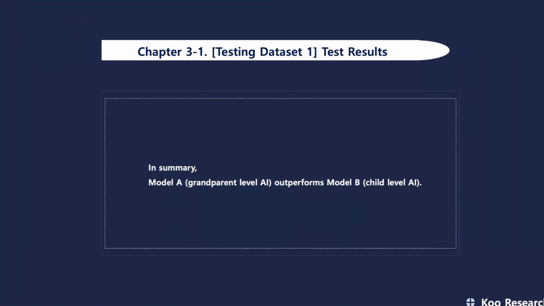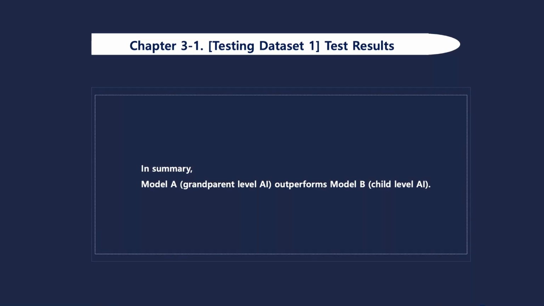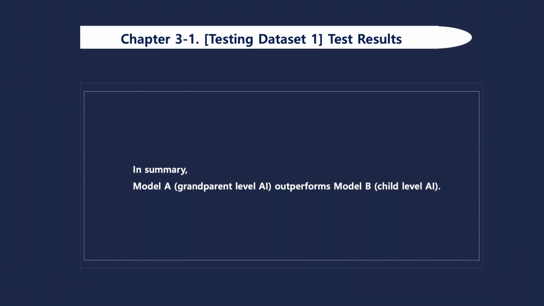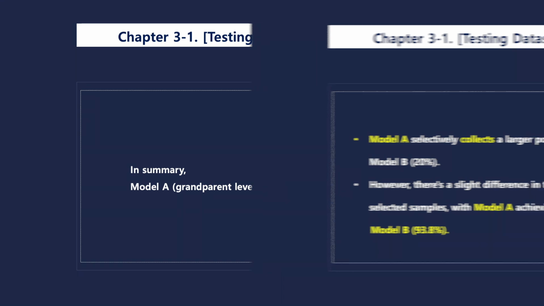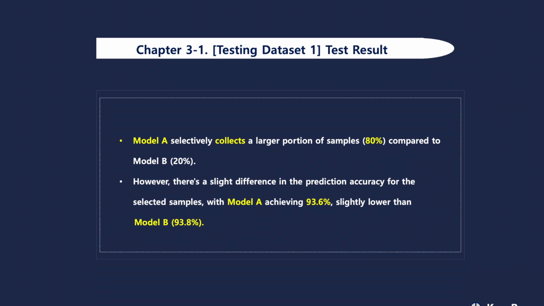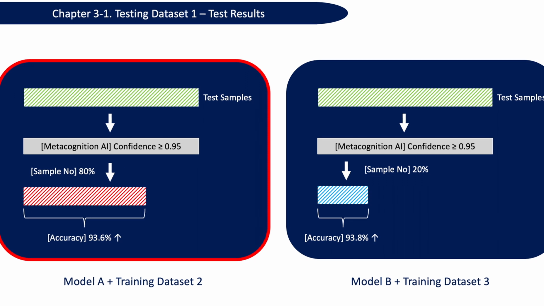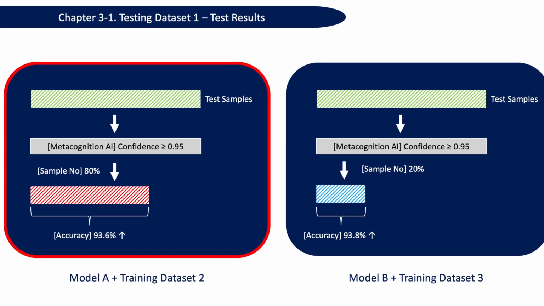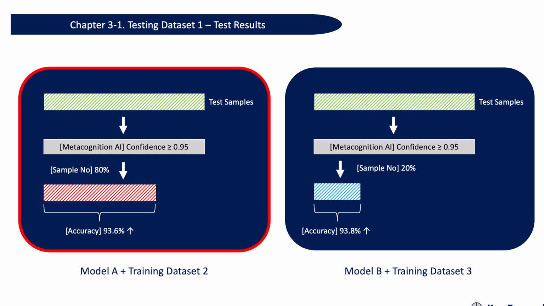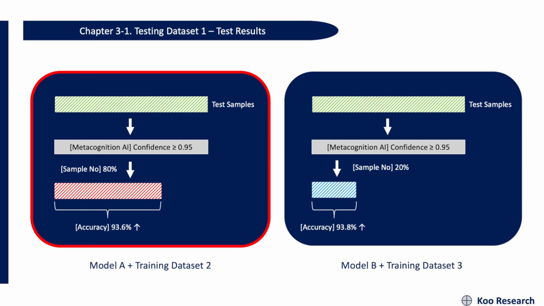Chapter 3:1. Testing Dataset 1, Test Results. In summary, Model A, grandparent level AI, outperforms Model B, child level AI. Model A selectively collects a larger portion of samples, 80%, compared to Model B, 20%, as indicated in this figure. However, there's a slight difference in the prediction accuracy for the selected samples, with Model A achieving 93.6%, slightly lower than Model B, 93.8%.